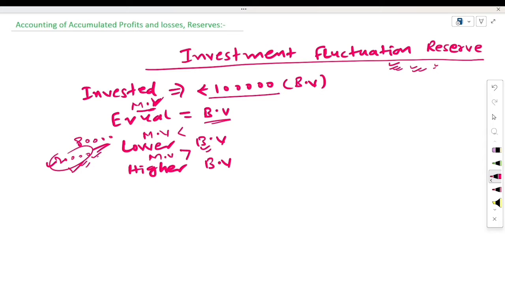Here there may be three cases. First case, the market value of investment is equal to the book value of investment. Second case, the market value of investment is lower than the book value of investment. And third case, the market value of investment is higher than the book value of investment.